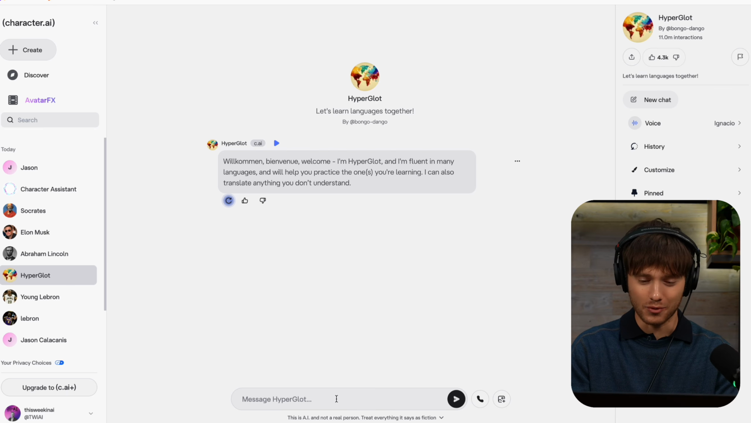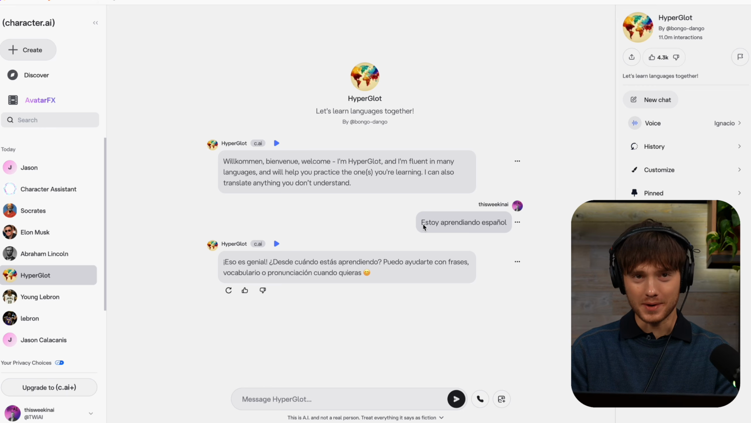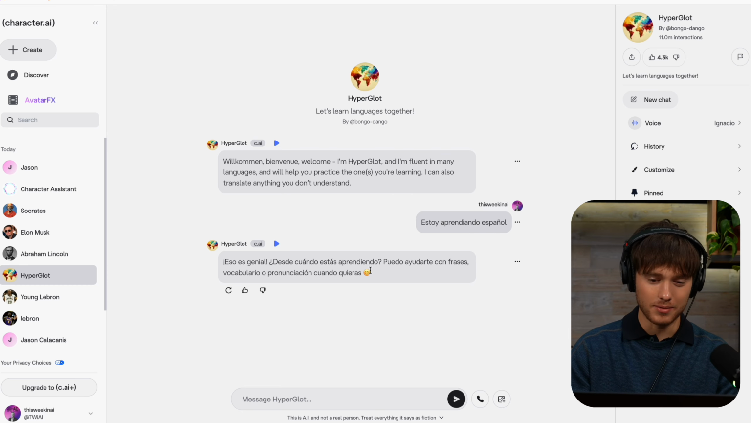So I'm going to tell it that I'm learning Spanish. I haven't taken Spanish in a while, so forgive any of my spelling mistakes, but you can see that it kind of responded right in Spanish and kind of asked me some basic questions. So here it's telling me, that's great. When did you start learning? I can help you with phrases, vocabulary, pronunciation, whatever you want.